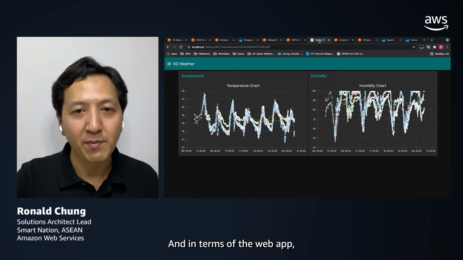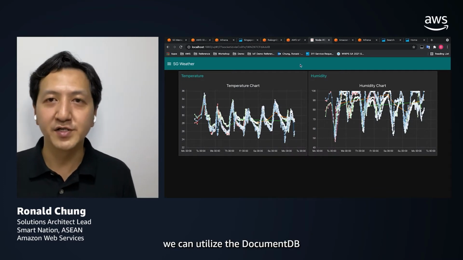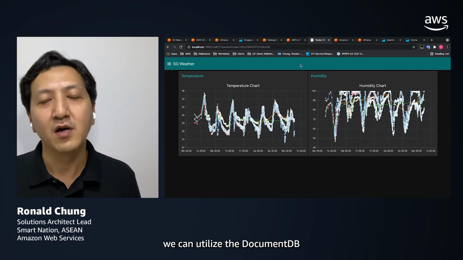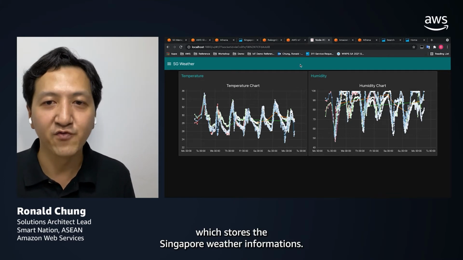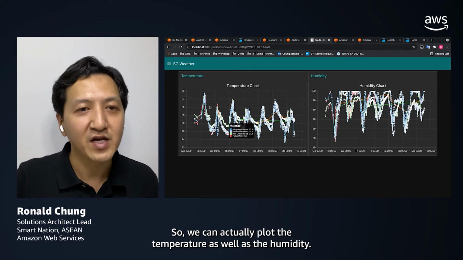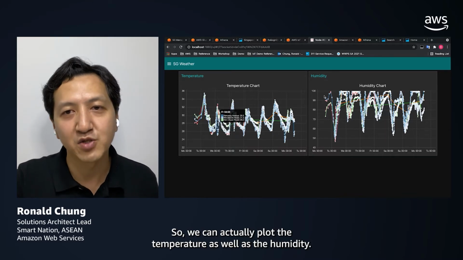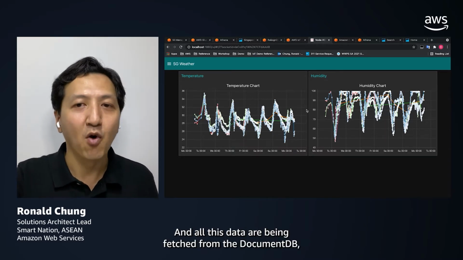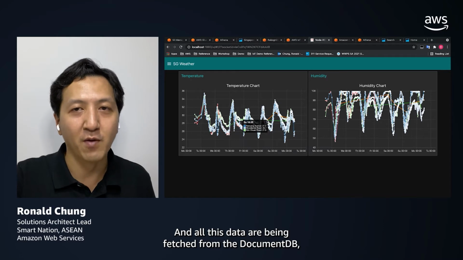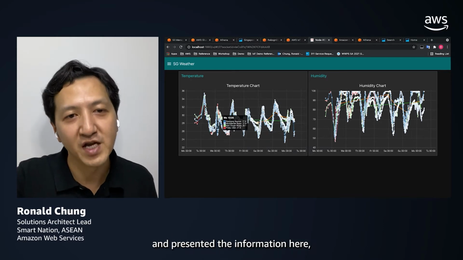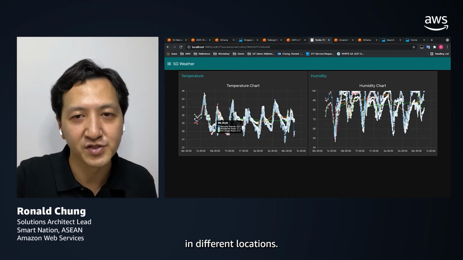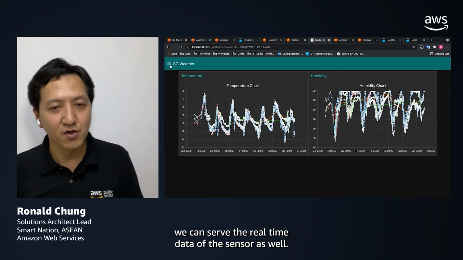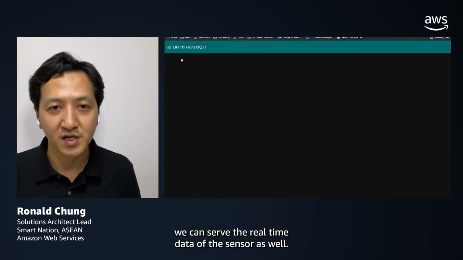In terms of the web app, we can utilize the DocumentDB, which stores the Singapore weather information. So we can plot the temperature as well as the humidity. All this data is fetched from the DocumentDB and presented here in different locations. And at the same time, we can serve the real-time data of the sensor as well.